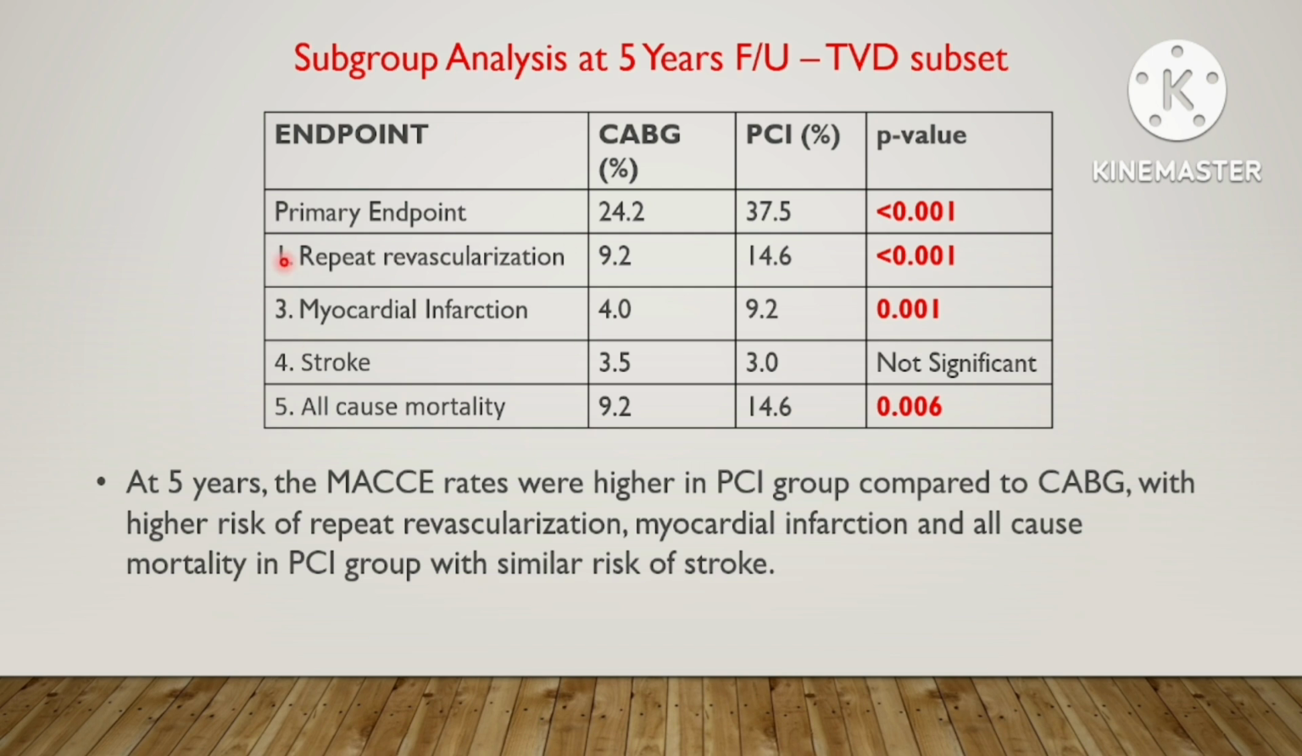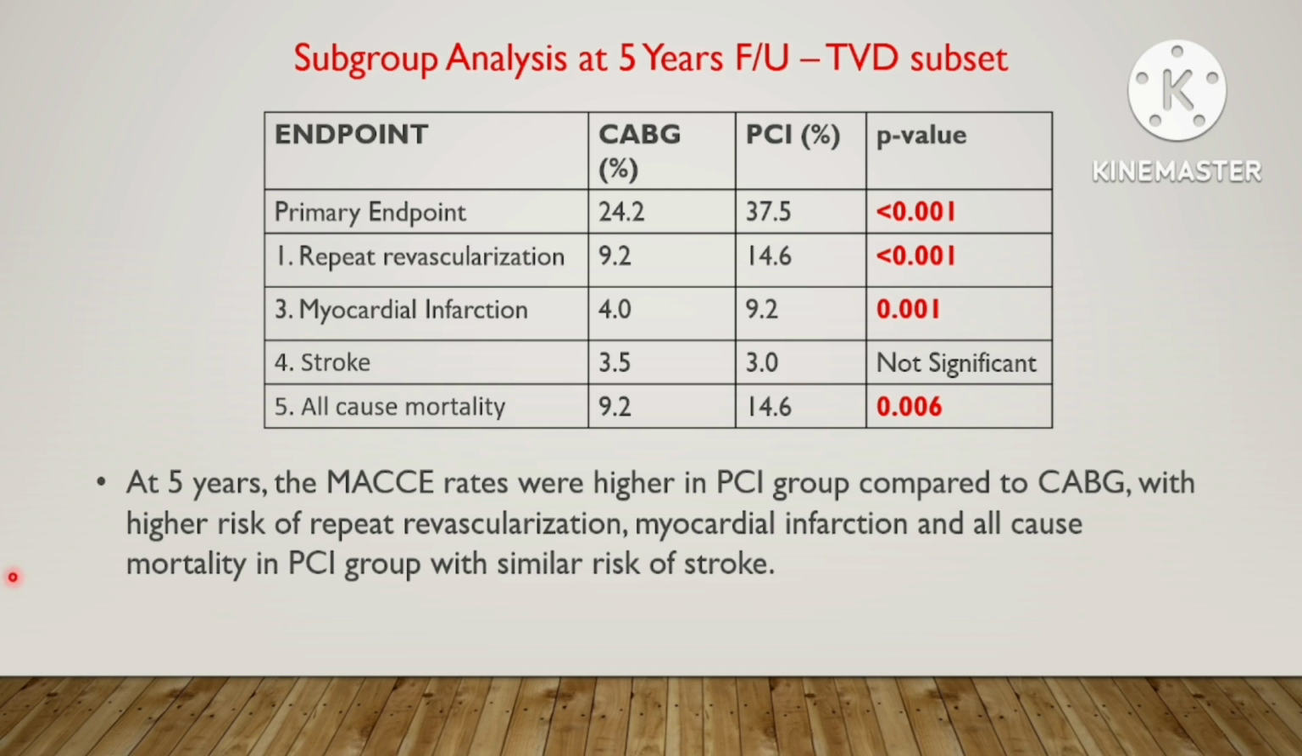The primary endpoint was significantly higher in the PCI arm because of excess repeat revascularization, myocardial infarction events, and all-cause mortality in the PCI arm. The incidence of stroke did not differ significantly between the two treatment arms. In contrast to the findings observed in the left main subset of patients, in whom the incidence of stroke was significantly higher in the CABG arm, in the TVD subset of patients the incidence of stroke did not differ significantly between